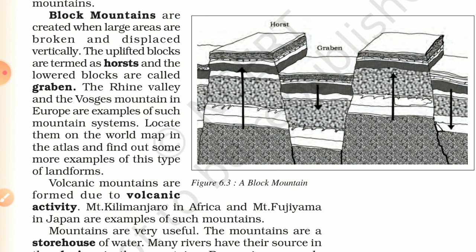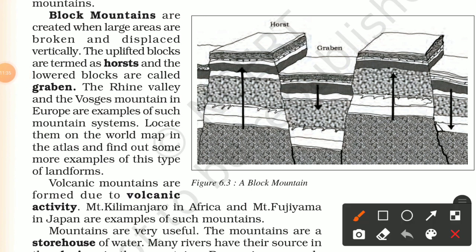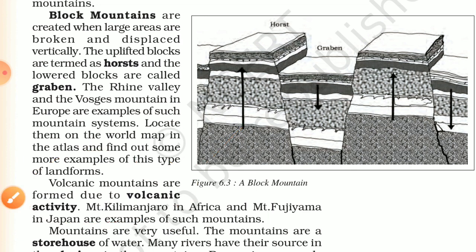The final, last thing: volcanic mountains. These are mountains formed due to volcanic activity. So basically these mountains are made by volcanic activity. Here the volcano erupts, and you will see a large amount of lava coming from this mountain, so we call it a volcanic mountain.